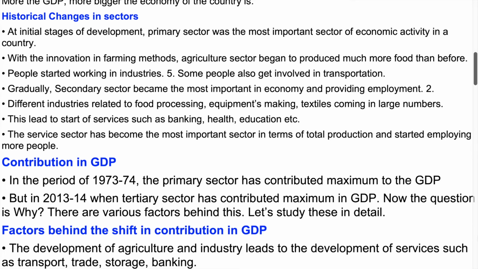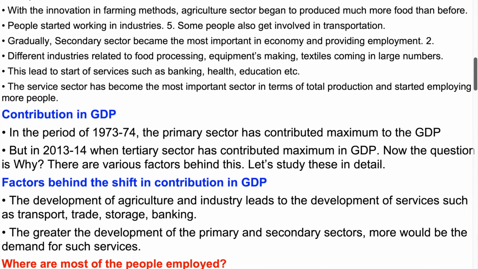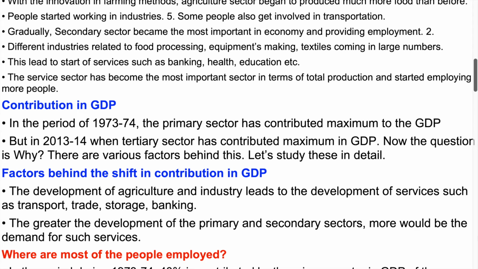Different industries related to food processing, equipment making, and textiles came up in large numbers. This led to the start of services such as banking, health, education, etc. The service sector has become the most important sector in terms of total production and started employing more people.